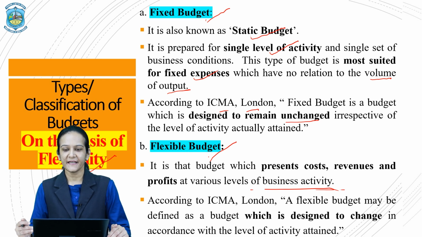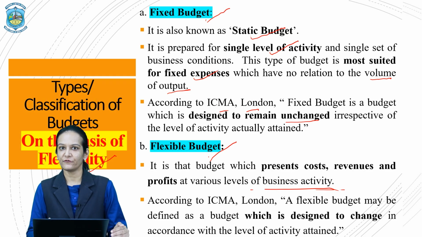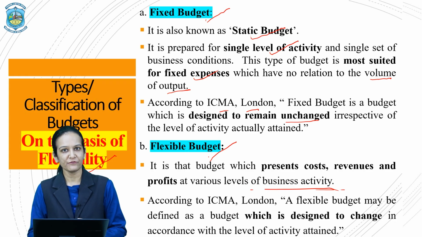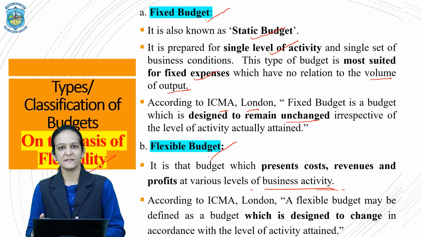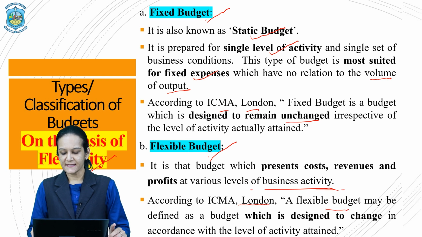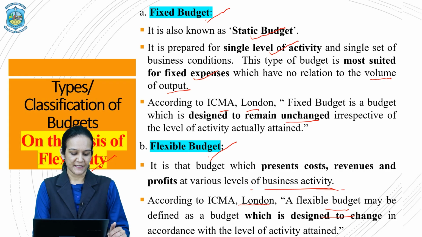amount of revenue that gets generated at say 50% level of activity, 60% level of activity, 70% level of activity and so on. Thus, it presents a complete picture in front of the management that for a given level of activity, what is the total cost that will be incurred and what is the total profit that gets generated. So it helps them to do perfect business planning. Now ICMA London has also given a definition of flexible budget and they say that a flexible budget may be defined as a budget which is designed to change in accordance with the level of activity that is being attained.